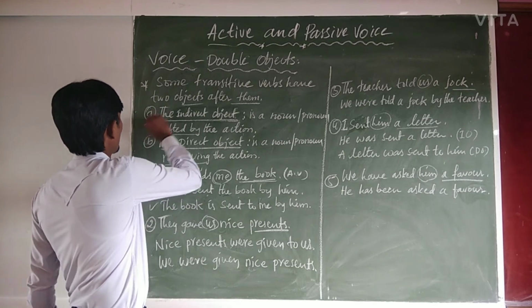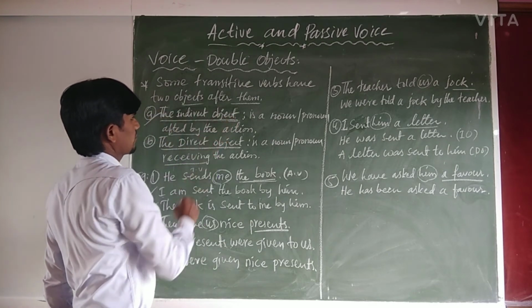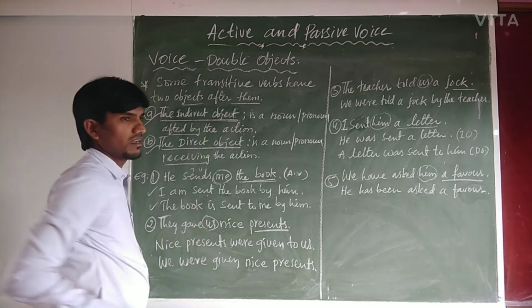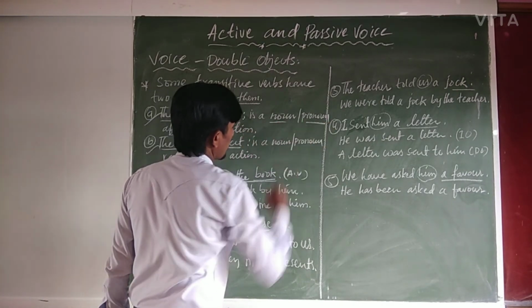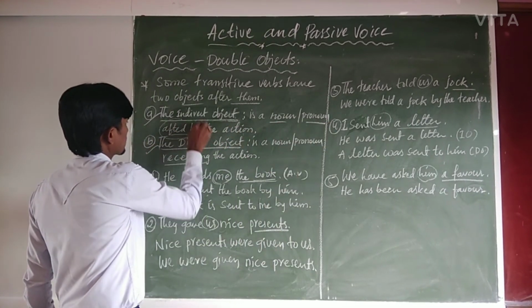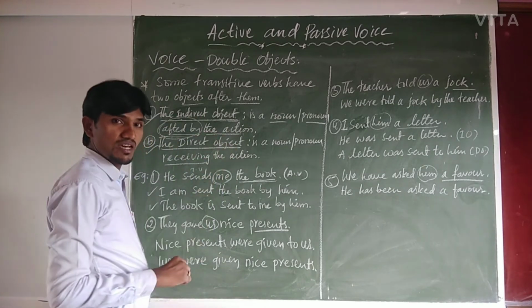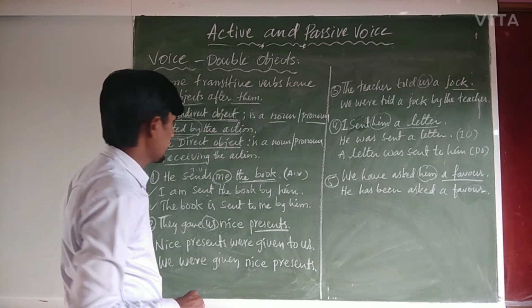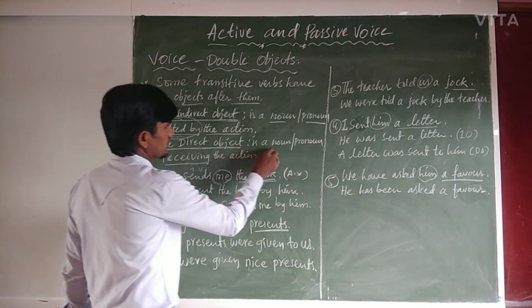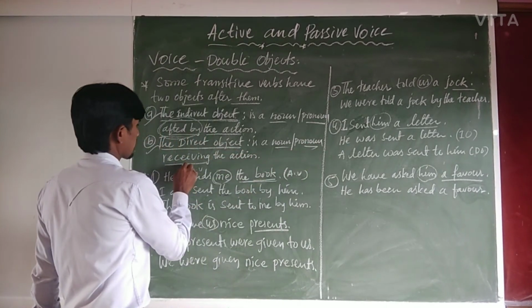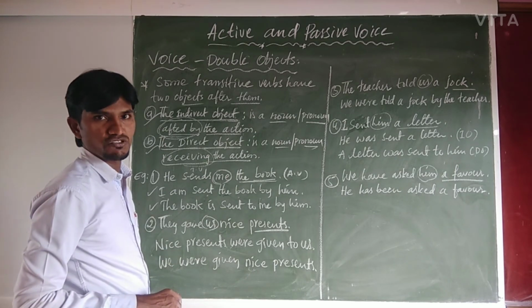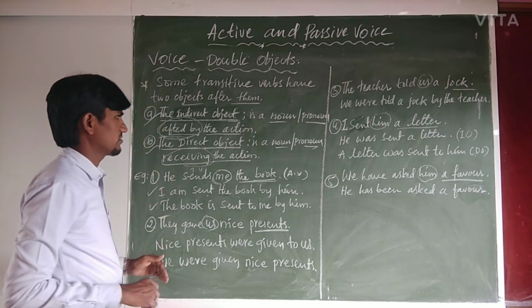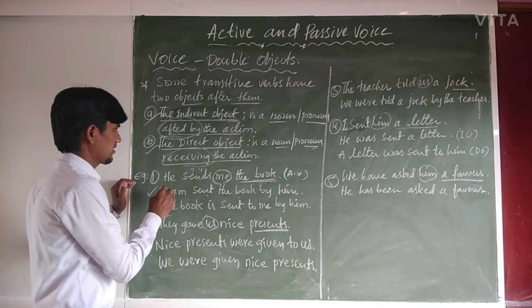One is the indirect object, the second one is the direct object. The indirect object is a noun or pronoun affected by the action. The direct object is a noun or pronoun receiving the action.